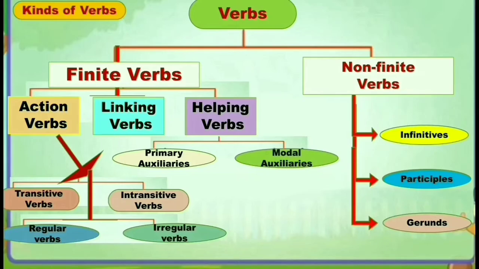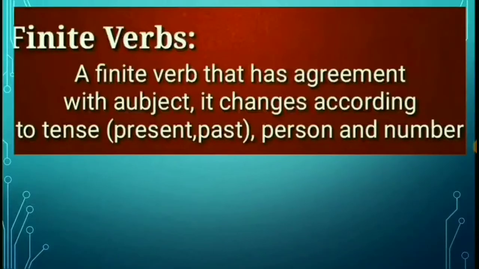So children, don't be confused. These are very easy to understand. Each of these is very easy to understand. So we will discuss these in detail one by one. Okay children, are you ready? First one, kinds of verbs, that is finite verbs.